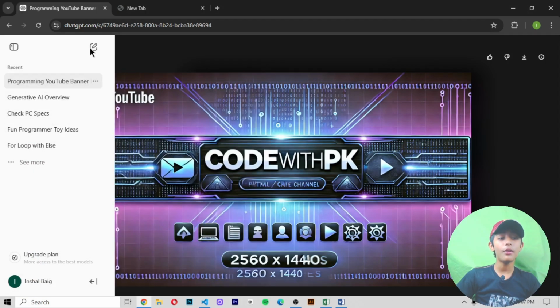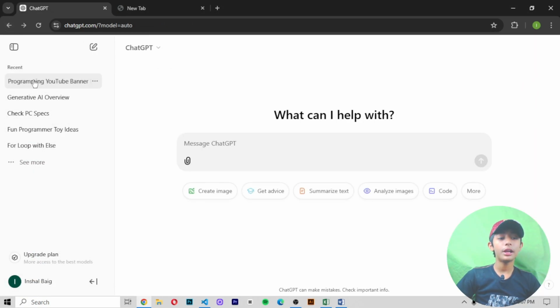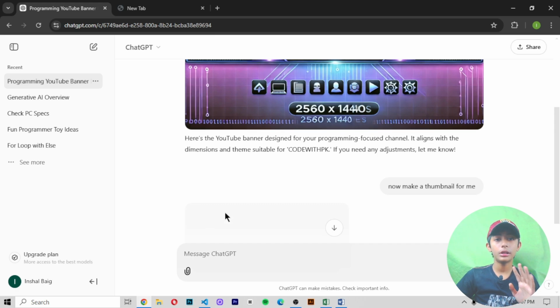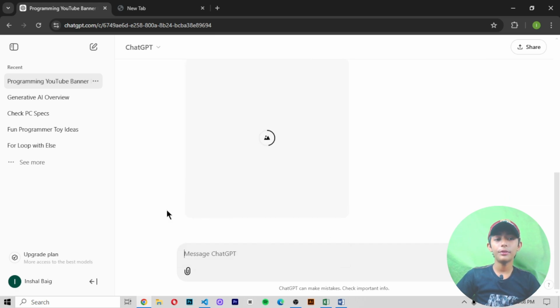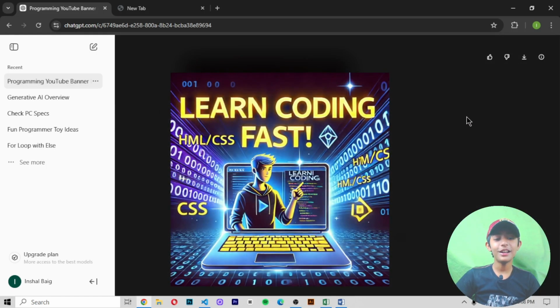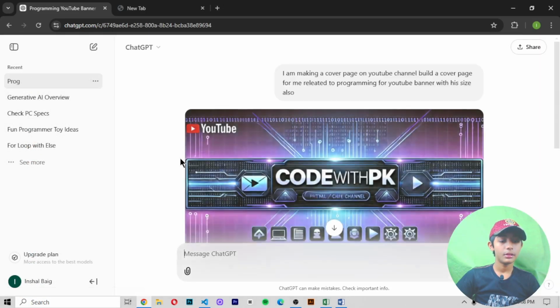Or if you want to make a thumbnail, say to ChatGPT now, make a thumbnail for me. But it generates only 3 to 4 pictures, then it will not generate more. If you want to generate more pictures, you have to purchase the paid version of ChatGPT. So here you can see it gives me the thumbnail. If I say the size of the thumbnail is 1280 by 720,